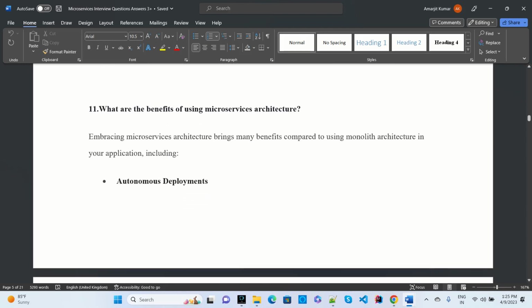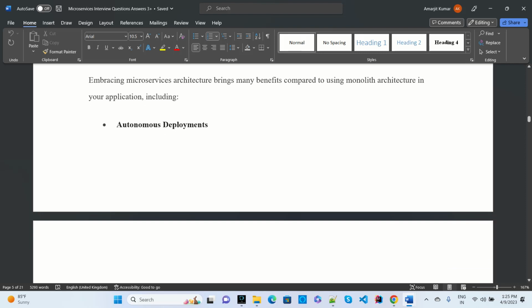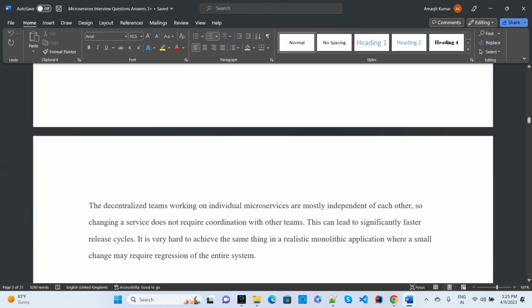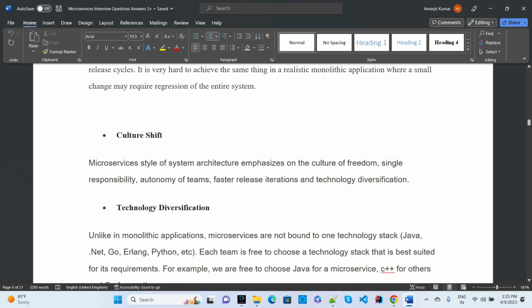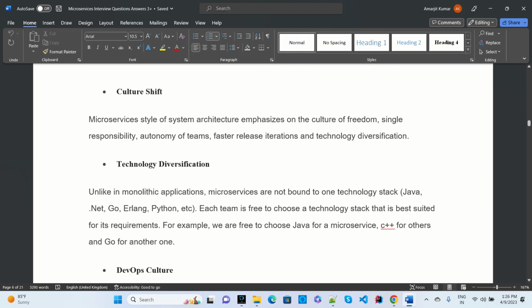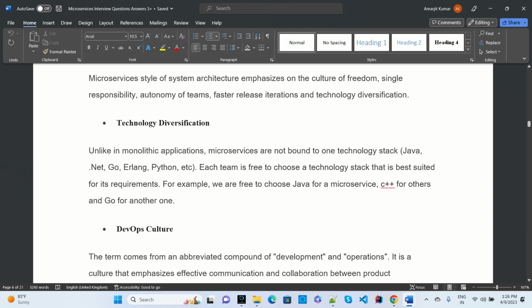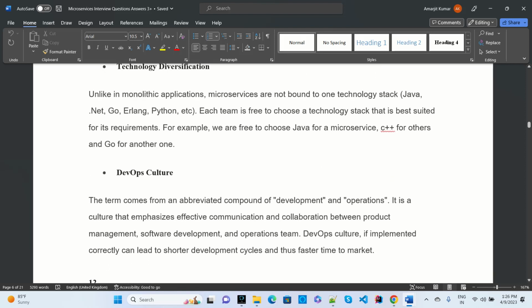And then I collected information on the benefits of microservice architecture, like autonomous deployment, cultural shift, and technology diversification. We can easily go for different technology as per the requirement of the client or the environment, which changes from time to time.